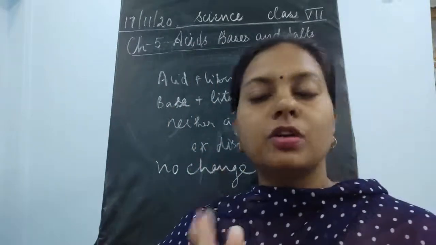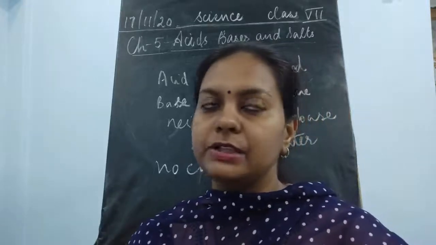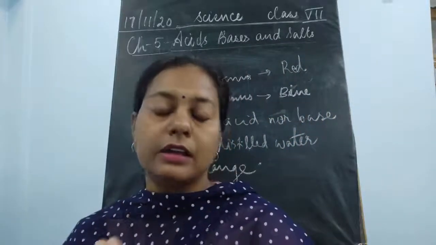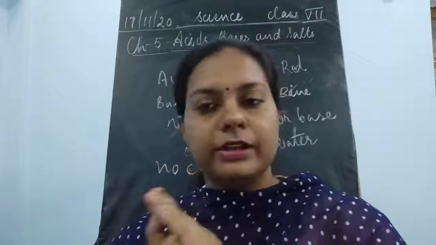So I said that salt is a neutral substance if both the participating agents, means raw material, are weak or they are strong.